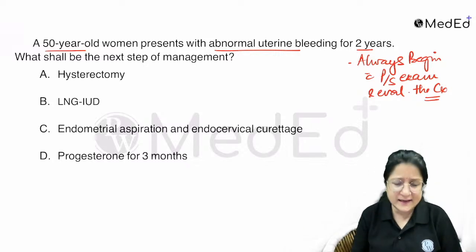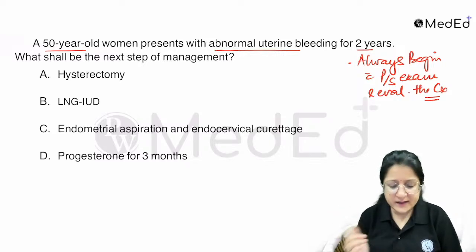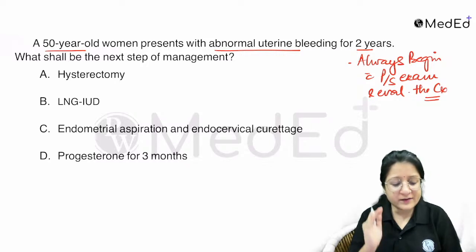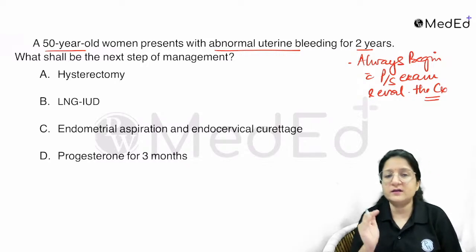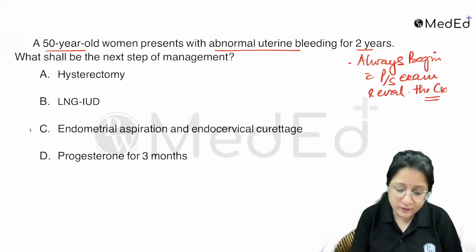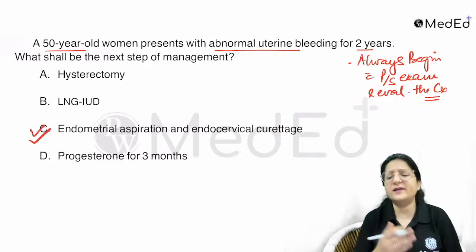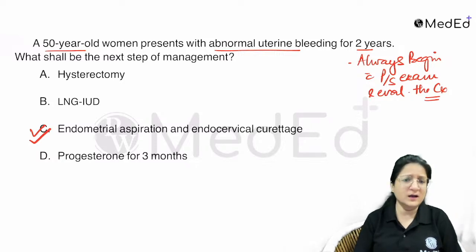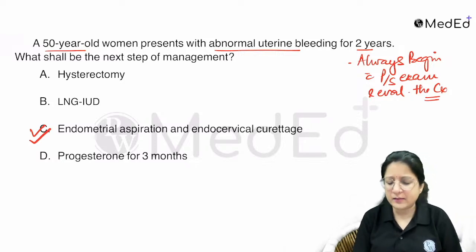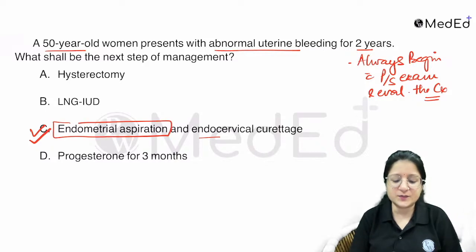Cervix looks healthy, let's say, or the clinical examination is unremarkable. What shall be the next step of management? Before trying any treatment in this, we have to exclude endometrial pathology. So we have to go for endometrial aspiration, and we can also combine it with endocervical curettage as well. So that is the answer here, endometrial aspiration.